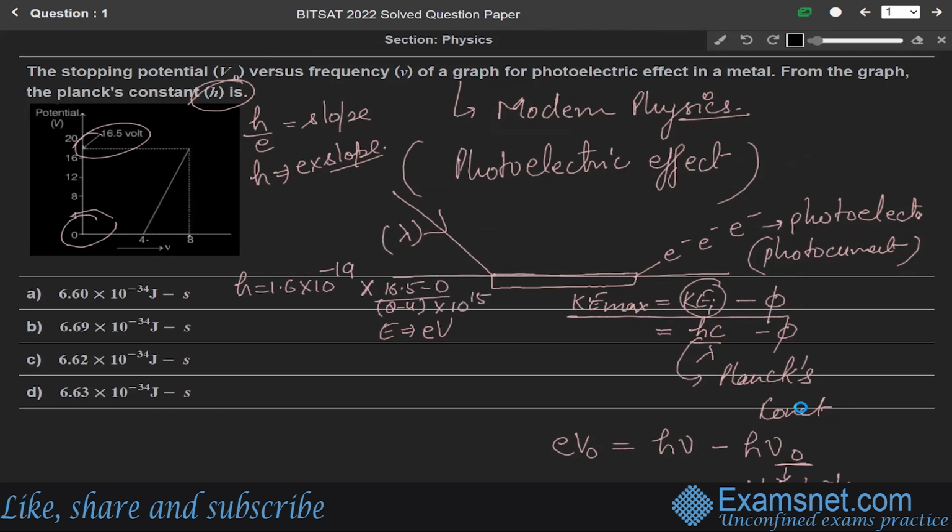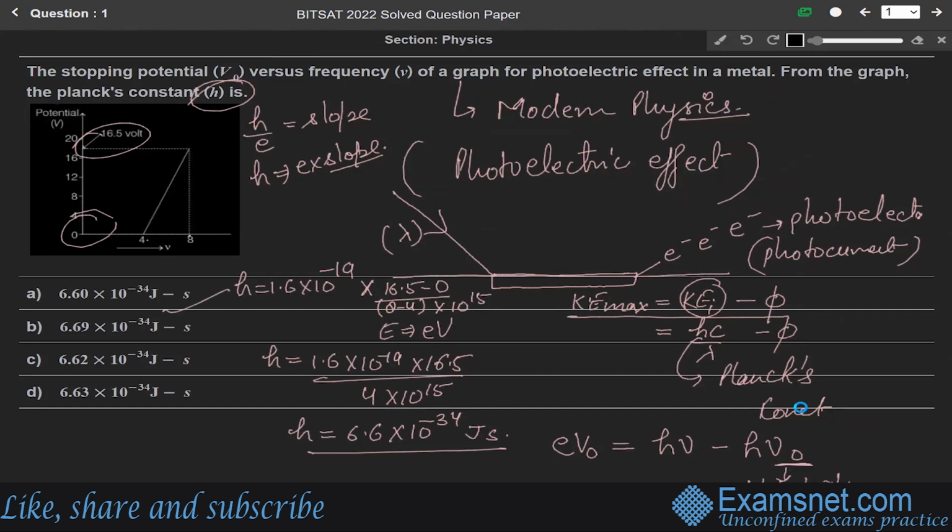So h equals 1.6 into 10 to the power minus 19 into 16.5 over 4 into 10 to the power 15. Solving it, we get h equals 6.6 into 10 to the power minus 34 joule second. So our correct answer is option A, 6.60 into 10 to the power minus 34 joule second.